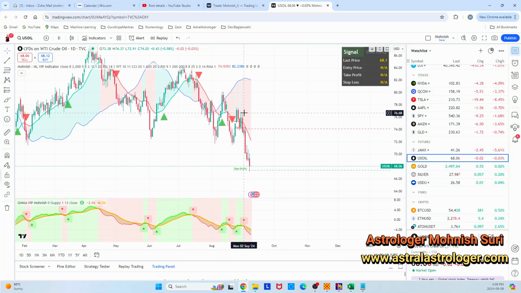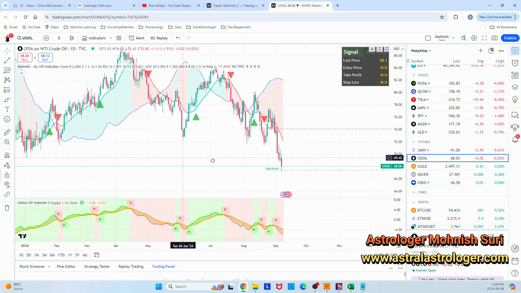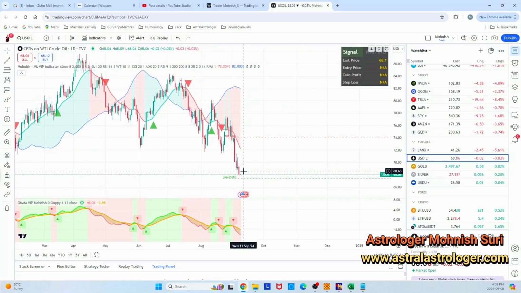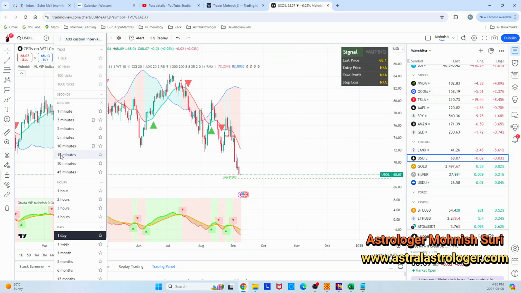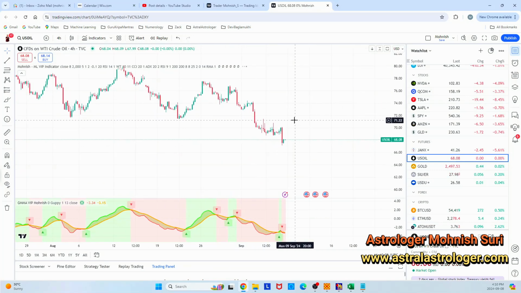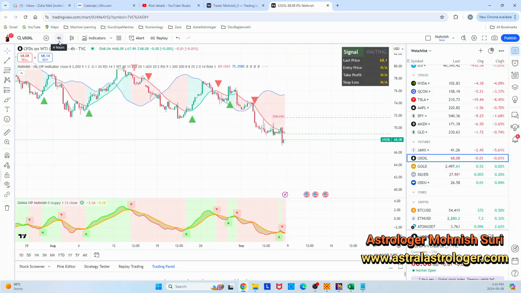Now, this week, we even know that sluggish trends will be seen in crude oil, or it will fall further. It is already at the bottom, at this particular support at 67.68. So from here, we expect it to go a little up or sideways. But you cannot play this right now unless you want to play a 4 hours chart. When the price is moving in a sluggish way or it's not giving any indication in the daily chart, then it's always best to go for the 4 hours chart.